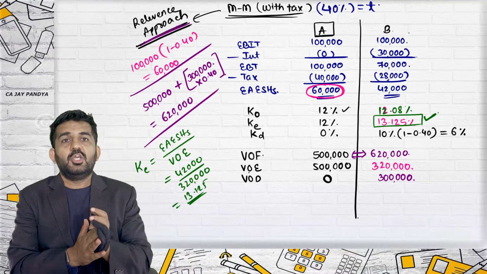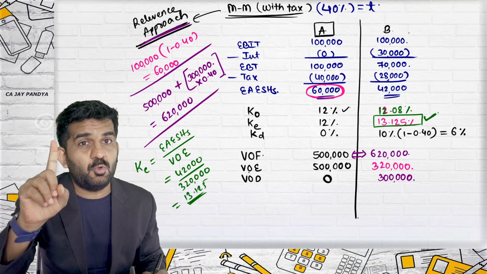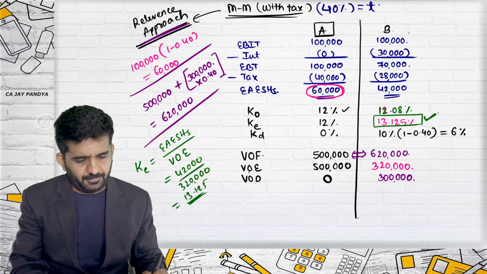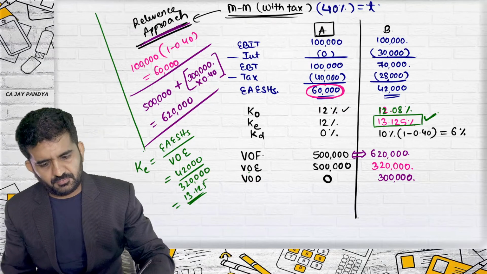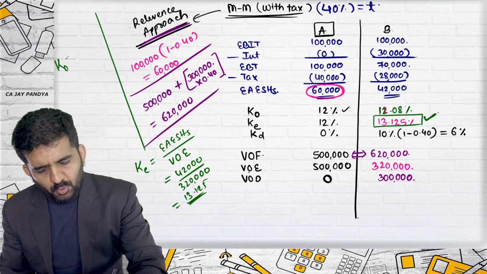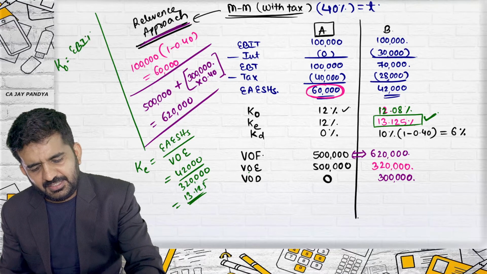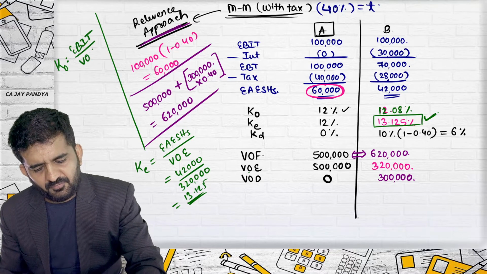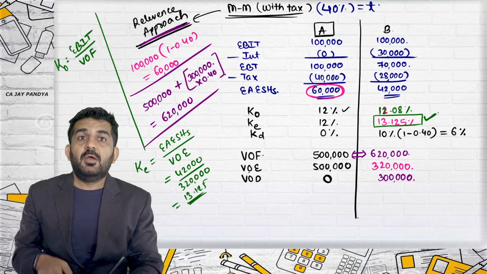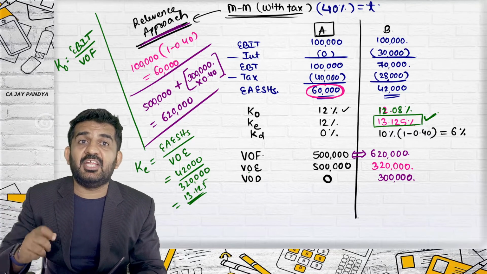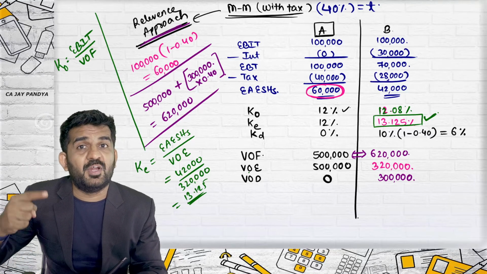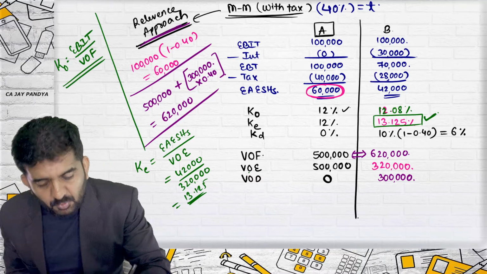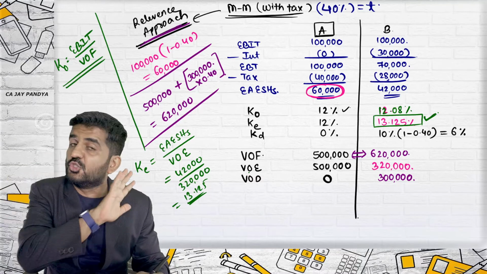Now, you cannot take 1 lakh over here because there is taxation. KO is equal to EBIT upon value of firm. But here you cannot take EBIT, you will have to take EBIT into 1 minus T. Whenever we have learned this formula, we have assumed there is no taxation.